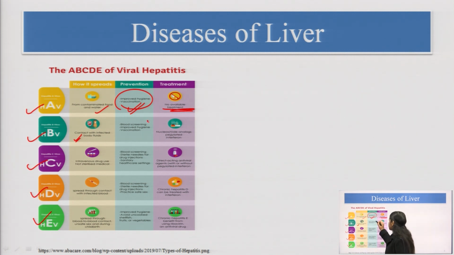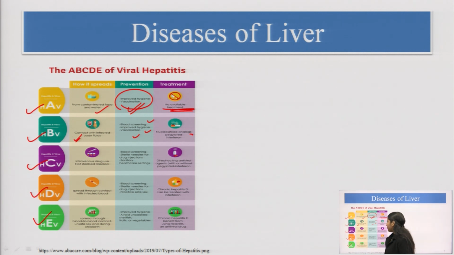So blood screening, improved hygiene and vaccination are there for the prevention of hepatitis B virus. I will talk about the treatment. There are some treatments like nucleoside analogues and pegylated interferons, and these interferons are used in the treatment of hepatitis B virus.